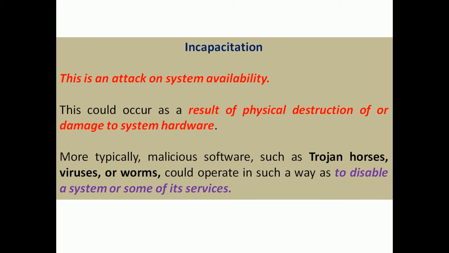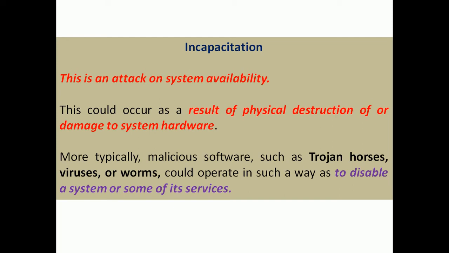Incapacitation is an attack on system availability. It directly destroys the physical resources, that is, it damages the physical hardware, either by disabling hardware devices from performing their functions, or by making them perform some malicious function using Trojan horses, viruses and worms. This can be achieved with the help of these three kinds of malicious software.